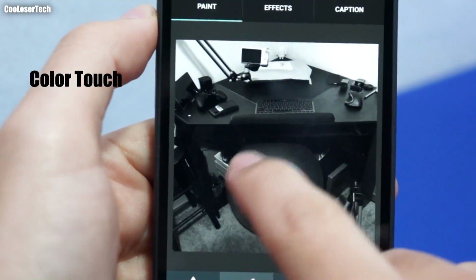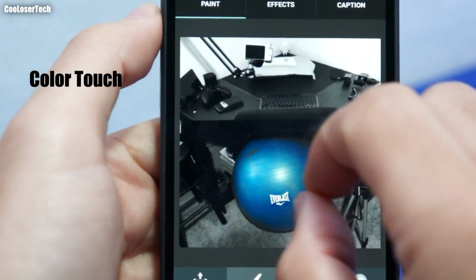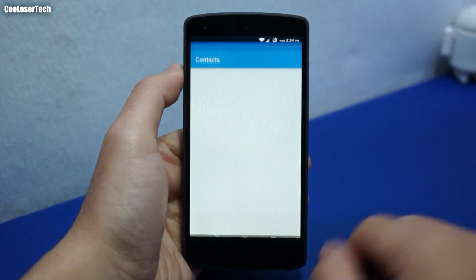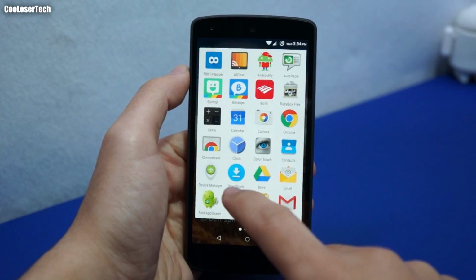You see, as I start, it's coloring only the area that I want. Refine it and do a lot better than what I'm doing. Next we have Contacts, which comes with the Lollipop version. This is how you get to see it. And then we got Device Manager.